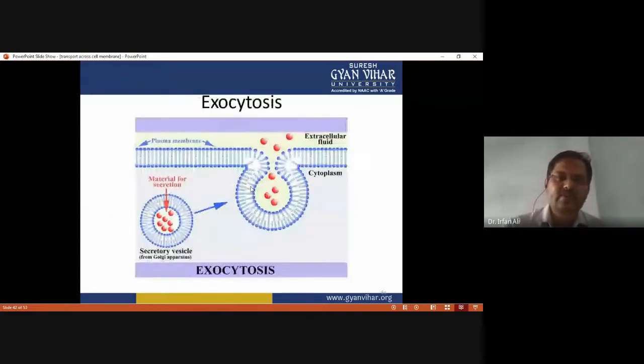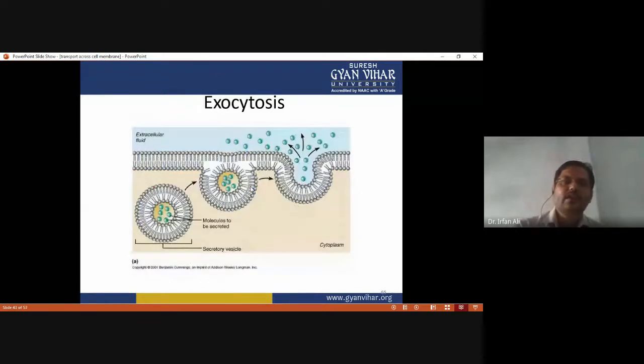This figure shows the process of exocytosis, and you have to see that the material enclosed in these secretory vesicles, released from the Golgi apparatus, is released into the extracellular fluid by the process of exocytosis. In this process, the secretory vesicle fuses with the plasma membrane and releases its content. This figure also shows the process of exocytosis.